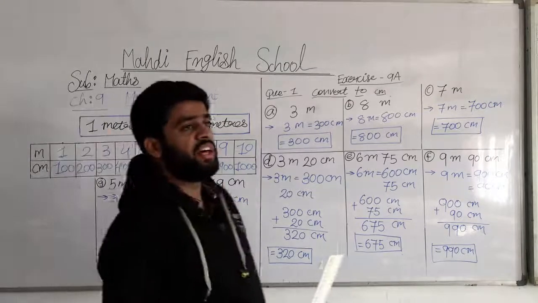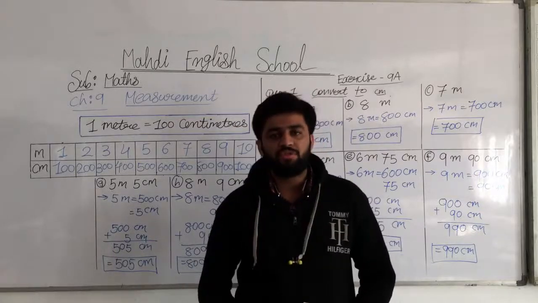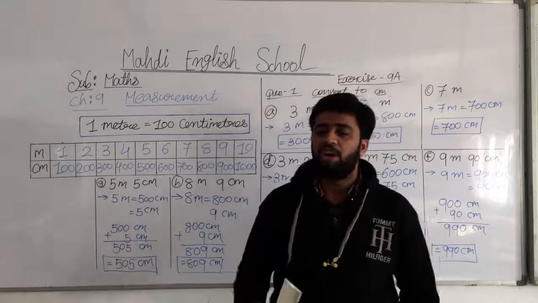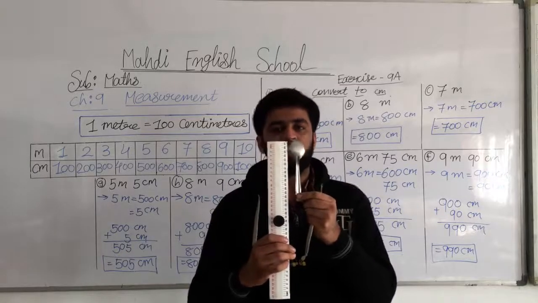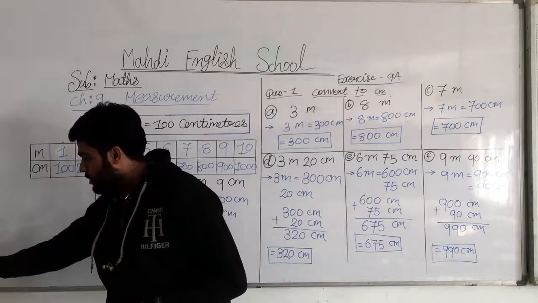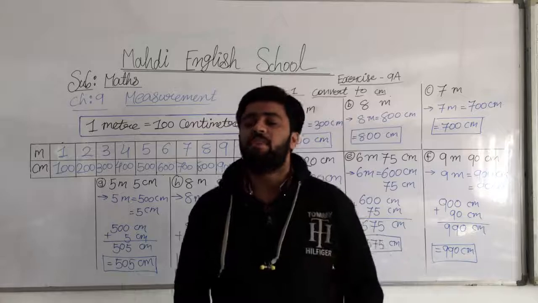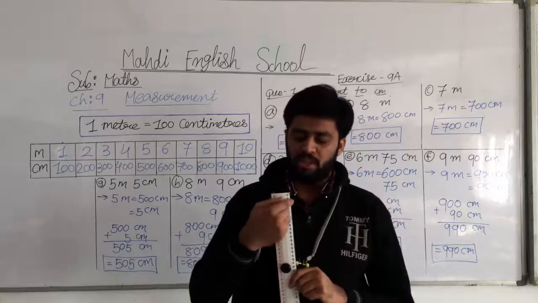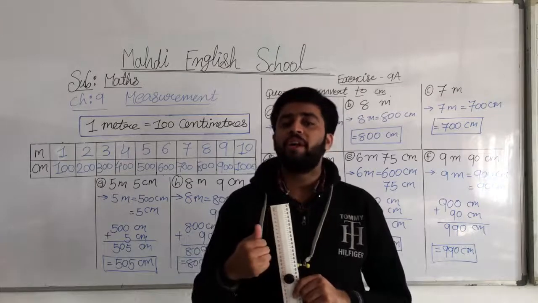Whenever you are drinking any juice or cold drink, what do you use at that time? A straw. So if you have a straw, check the length of the straw, my dear students, and after that check the length of a spoon. And then if you have any key, this is my bike key, so measure your home key. This is your object, the home key, and you check its length.